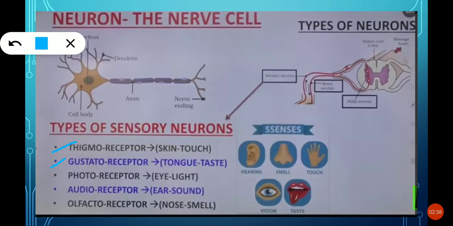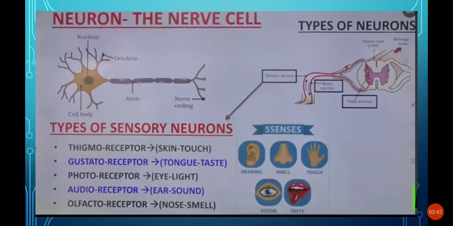And the gustatoreceptor, that is regarding the tongue, it receives tastes. And the photoreceptor captures light. And the audio receptor is based on the ear, and it receives sound. And the olfactoreceptor receives smell. So these are all the five sensory receptors in our body.